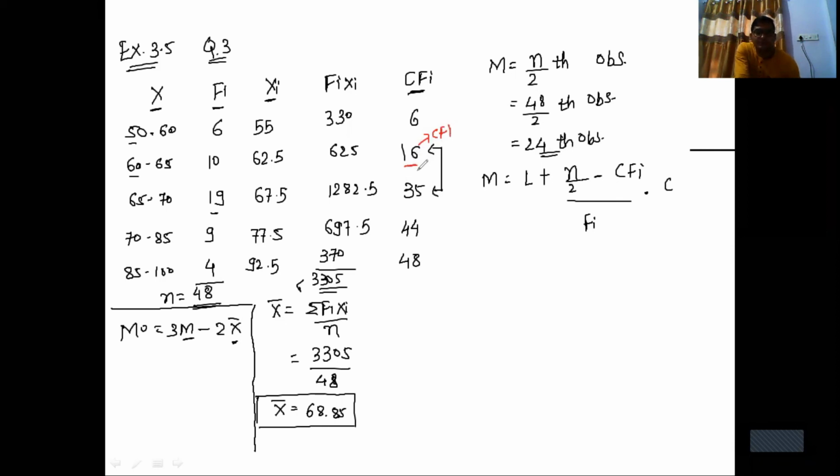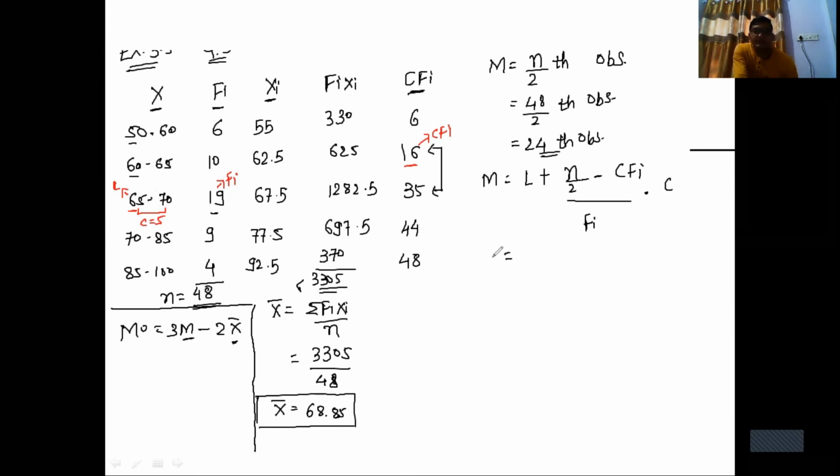Then fi is 19. The lower value 65 is L, and the difference C is equal to 5. Okay, so now we are putting these values in the formula.